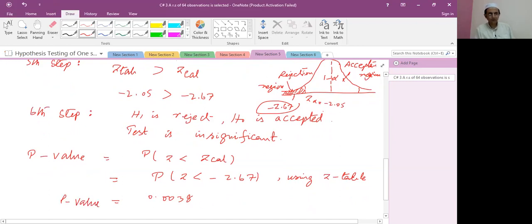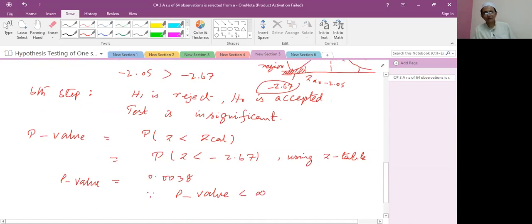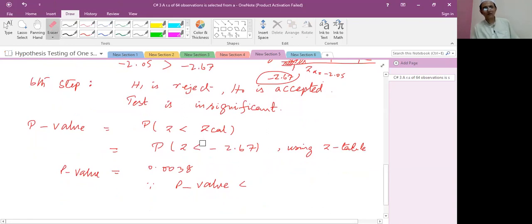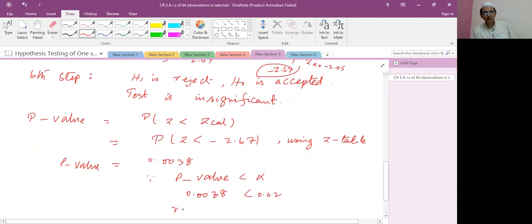According to the given condition, since the p-value is less than alpha, this means 0.0038 is less than 0.02, where alpha value is 0.02. It means reject H1, accept H0.